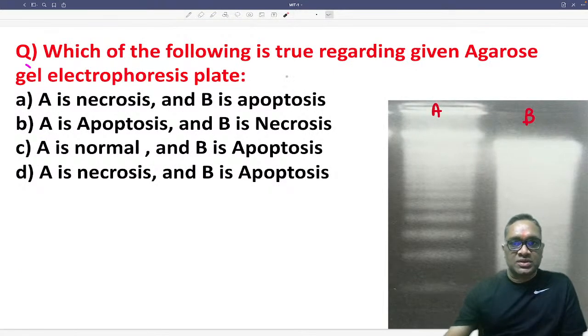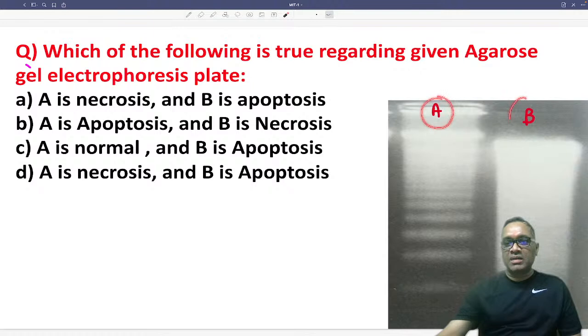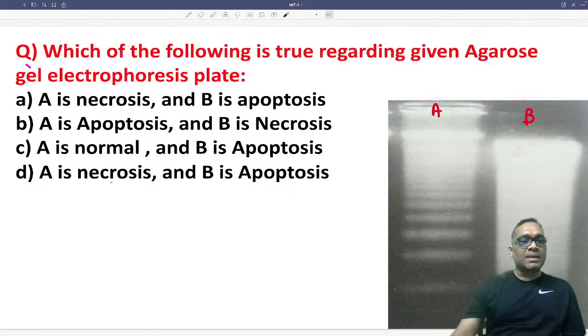Which of the following is true regarding the given agarose gel electrophoresis plate? Now you can see A and B. There are two agarose gel electrophoresis plates, and the examiner is asking which statement is true about these.